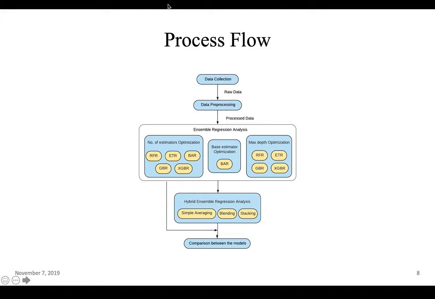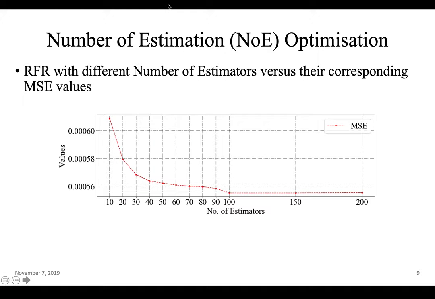Now, the predicted results of these ensemble regression models are sent to the ensemble techniques: simple averaging, stacking, and blending. And for the ensemble regression models and the hybrid ensemble regression models, the results are compared using the actual rainfall values. So, first, the number of estimators optimization. The process has been done for all the models, and the result for RFR, random forest regression, with MSE as a performance measure is shown in the figure below.